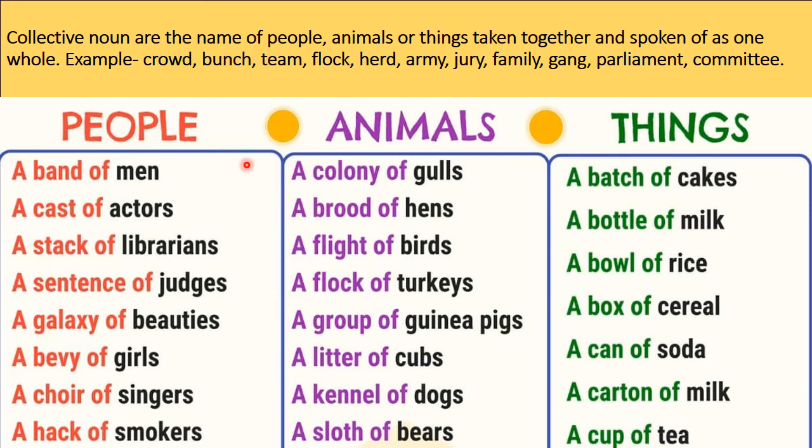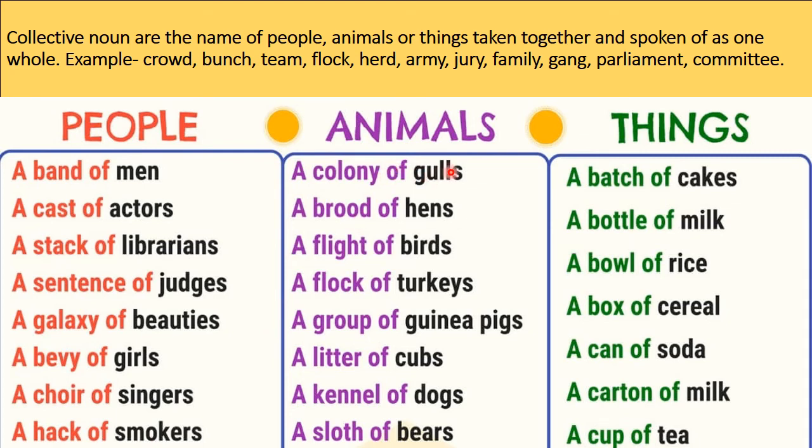Here are a few examples of collective nouns and children should learn them. A band of men, a cast of actors, a stack of librarians, a sentence of judges, a galaxy of beauties, a bevy of girls, a choir of singers, a pack of smokers.